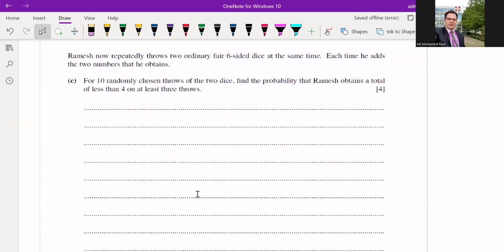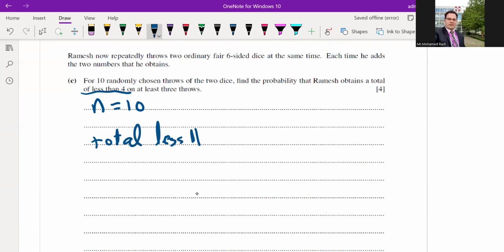Ramesh now repeatedly threw two ordinary fair dice together at the same time. Each time he adds the two numbers. For 10 randomly chosen throws, so n is equal to 10, the probability that Ramesh obtained a total of less than 4. The total less than 4. Maybe 2, maybe 3 only.